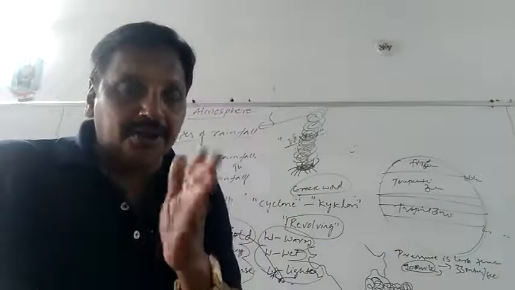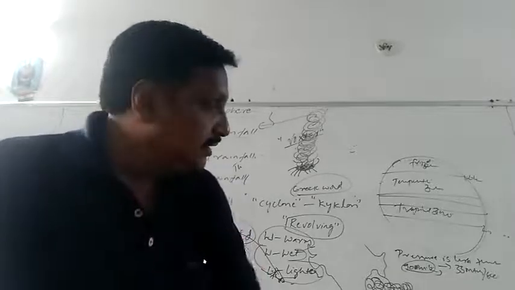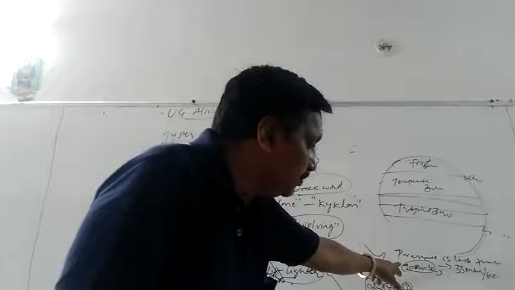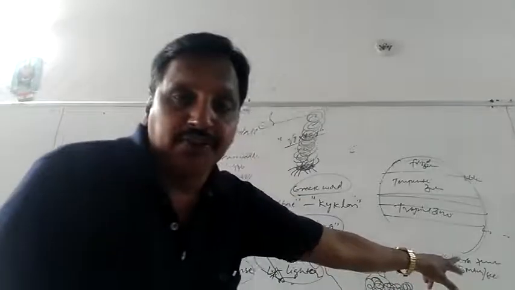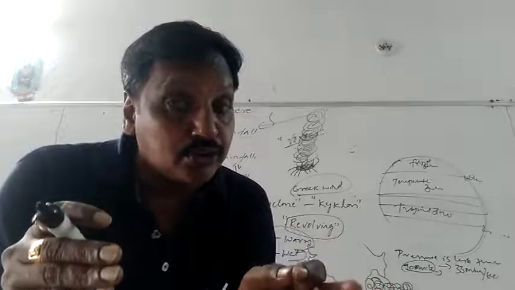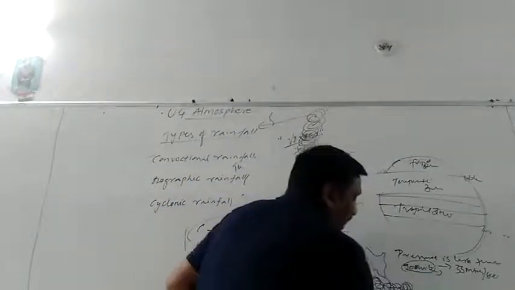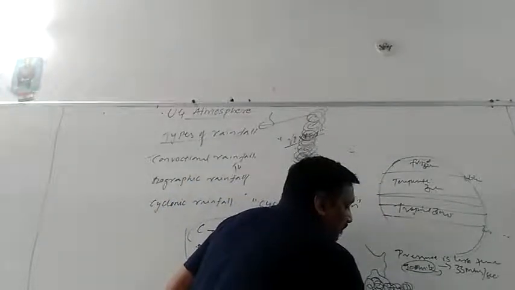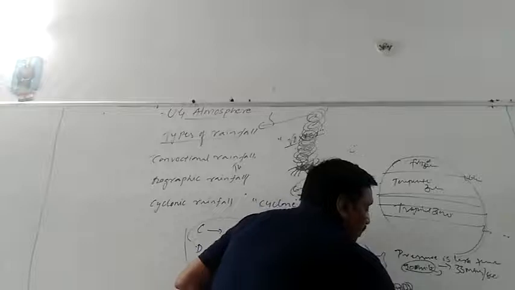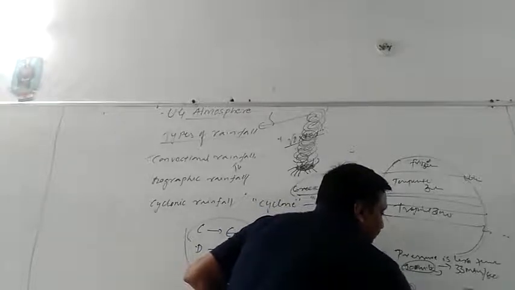When will it happen? The pressure should be below 900 millibars, the wind should be blowing at 33 meters per second, and the surface of the sea should be exposed to a temperature of 26 to 27 degrees Celsius. Here is the formula: 26 degrees to 27 degrees Celsius temperature experienced by a certain part of a sea or ocean.